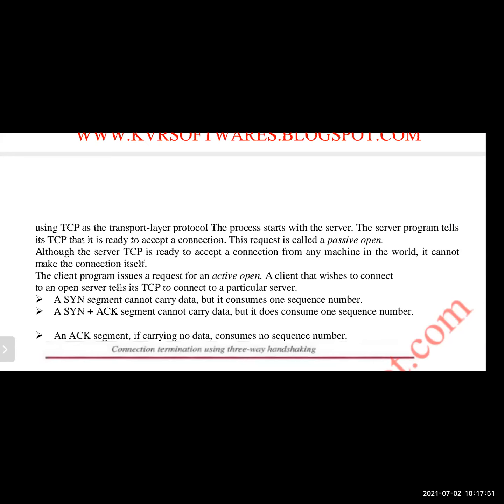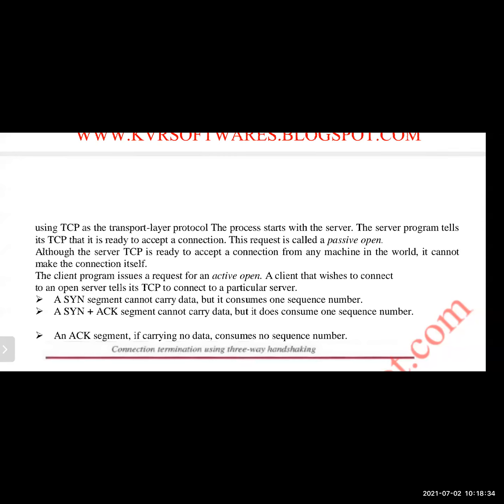See, generally what will happen is, whenever we turn on the server system, whenever we power on the server system, first the server will execute the socket primitive. The server will execute the socket primitive and create a socket endpoint, and by using the bind primitive, it will give some address. After the socket primitive and bind primitive, it will execute the listen primitive. Whenever the server is turned on, it will execute a listen primitive to pass a message to all the clients that it is ready.